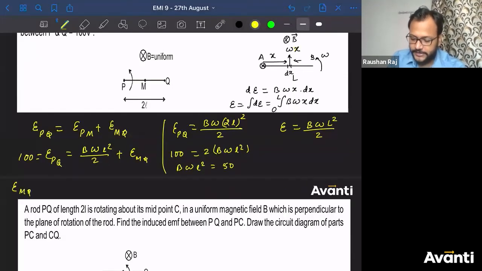And finally I'll get the answer. EMQ can be written as 100 minus 50 by 2. So the correct answer is 75 volt.